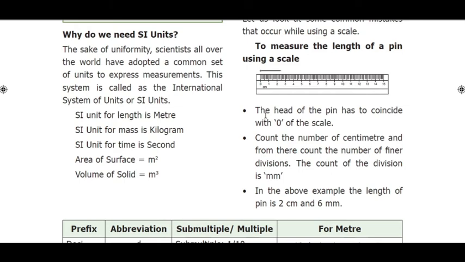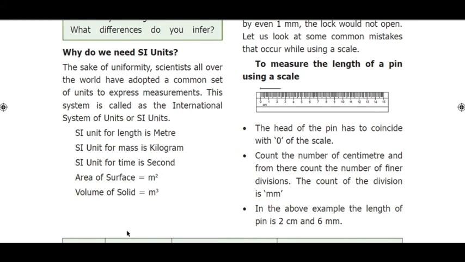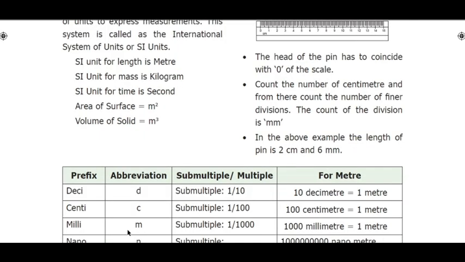Count the number of centimeters and from there count the number of small divisions. The count of divisions is in millimeters. So you have to count this till here. In the above example, the length of the pin is 2 centimeters and 6 millimeters. Here 2 is here, and 1, 2, 3, 4, 5, 6. Six millimeters are there. So the length of the pin is 2 centimeters and 6 millimeters. This is how we have to measure the length of any object.